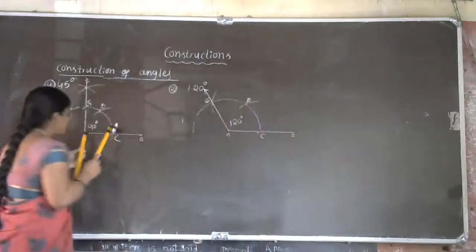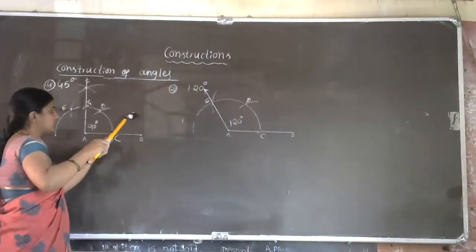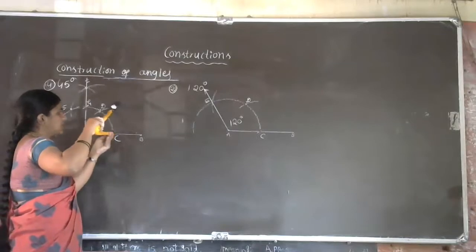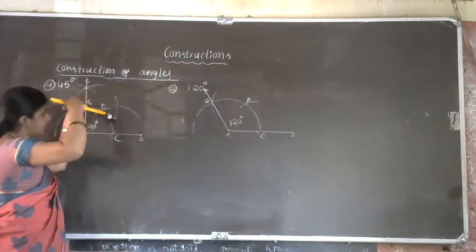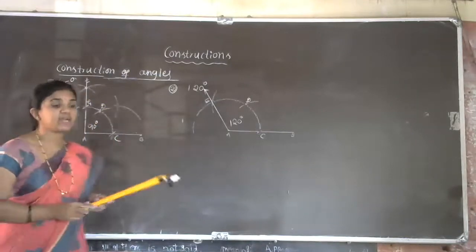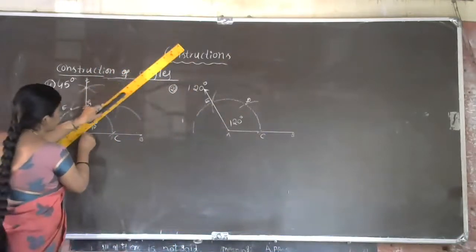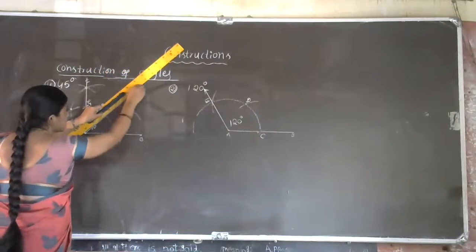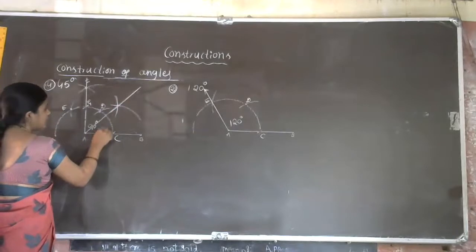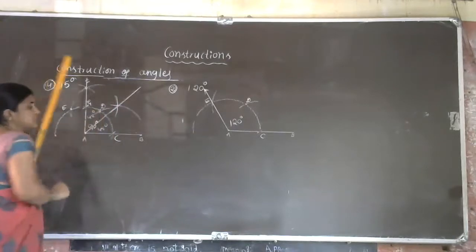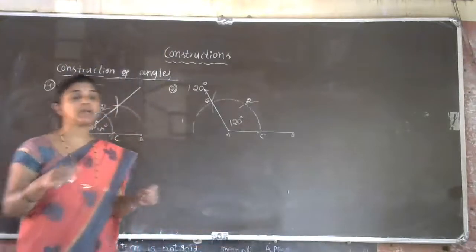Okay, here for the 90 degree construction, actually, we took A to C radius, no? So, same step we have to follow, same radius we have to take. From C point and from G point, we have to cut the arc. Got the idea, no? A to C measurement only you have to take. So now from A point, we have to join the point of intersection of the two arcs. There you will get the 45 degree construction. For 45 degree, you have to take the help of 90 degree only.